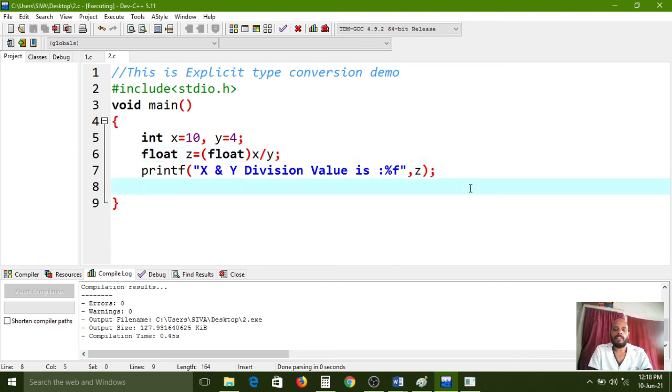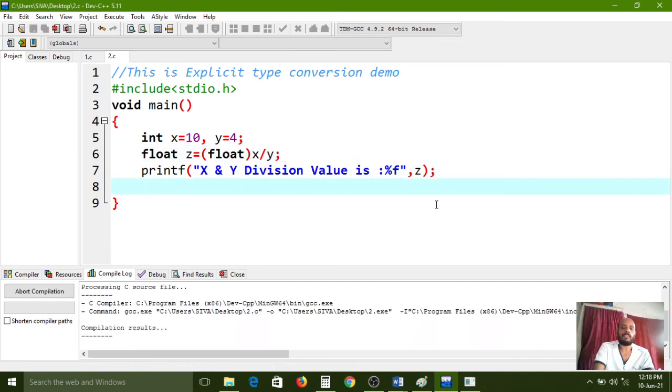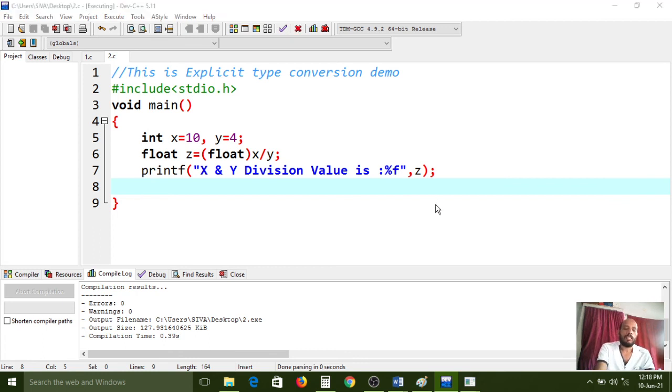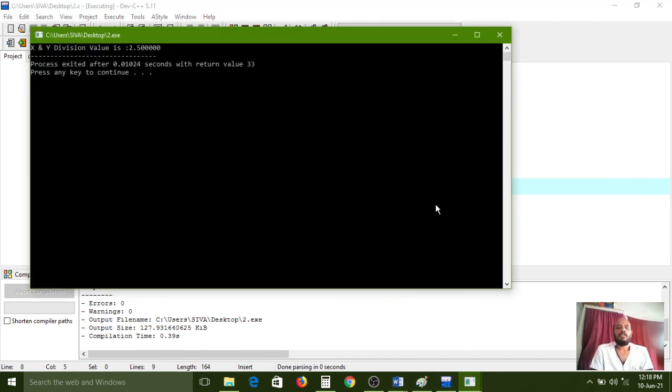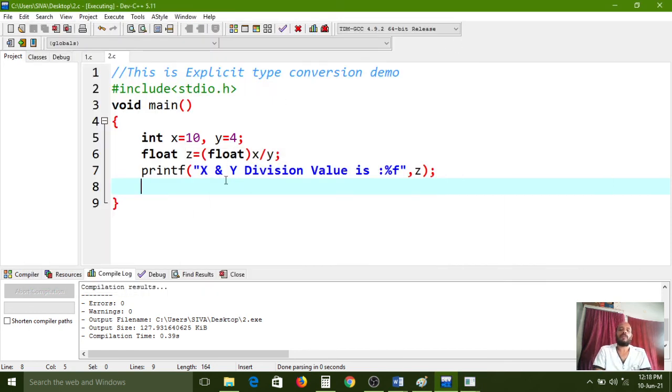Now I am saving this one. Again I want to compile this one. Yeah, compiled successfully. Now I am pressing the execution F10 key. So 2.5 it is maintaining now. So in that case we need to use the casting operator. So this is called explicit type conversion.